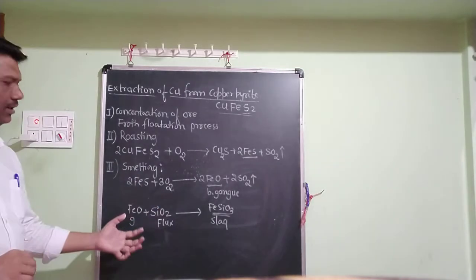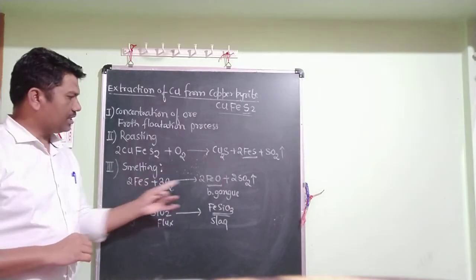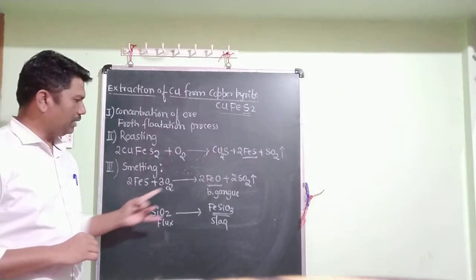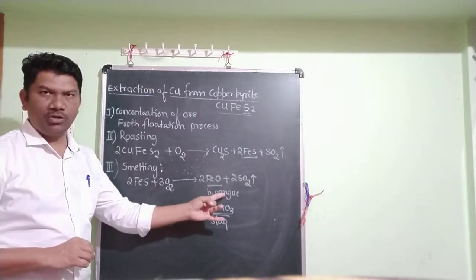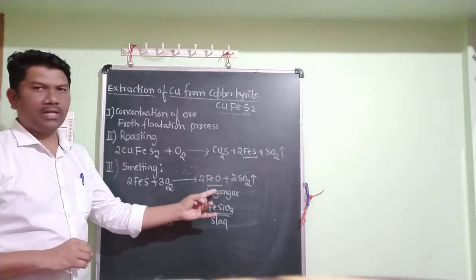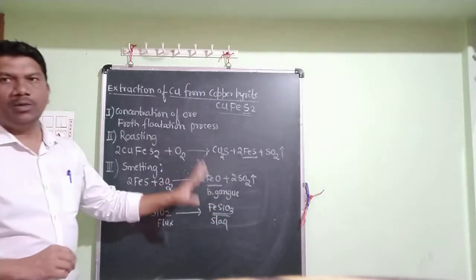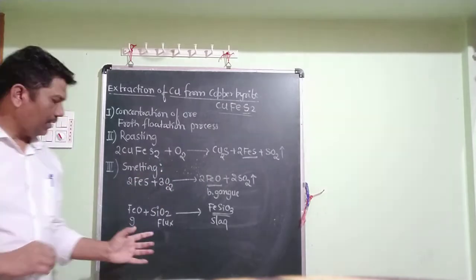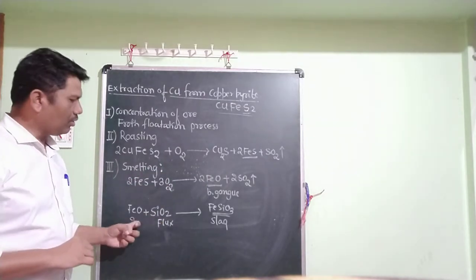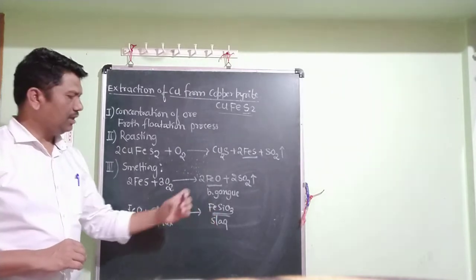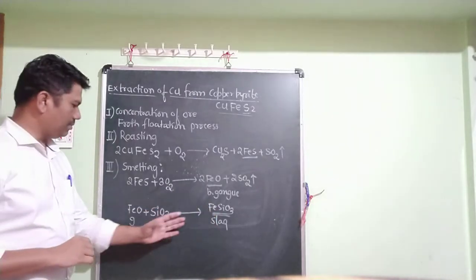I hope it is clear. Here FeS, ferrous sulfide, is converted to ferrous oxide, and this ferrous oxide acts as a basic gangue, an unwanted substance. This unwanted substance is removed by using a flux, SiO2, and this flux combines with the gangue to form a slag, that is FeSiO3. This is step number 3.